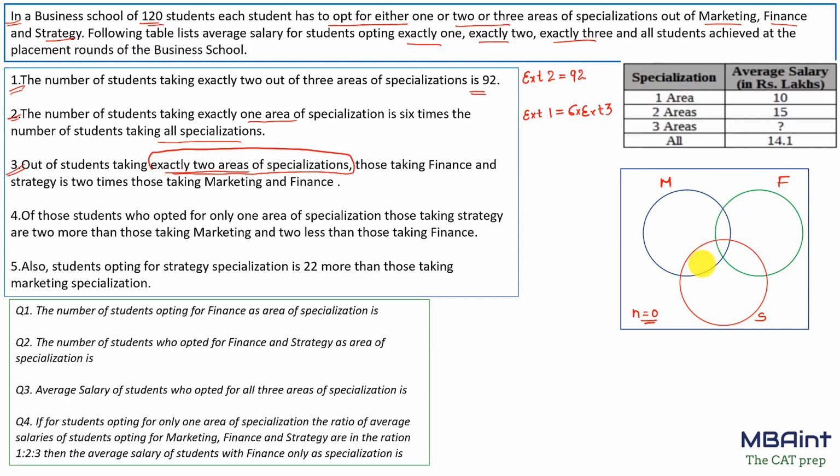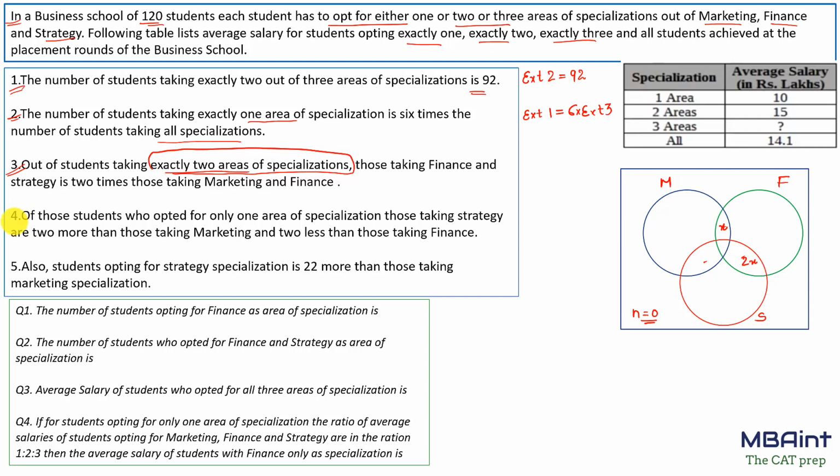So this is the region of exactly 2, this is the region of exactly 3, this is the region of exactly 1. So out of the third point, out of the students taking 2 areas of specialization, we are just talking about this and this. Those taking finance and strategy is twice the number of those taking marketing and finance. So if this is X, this would be 2X.